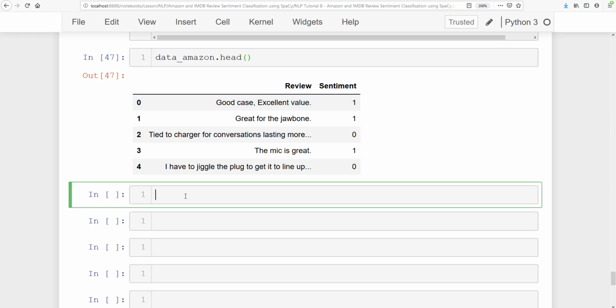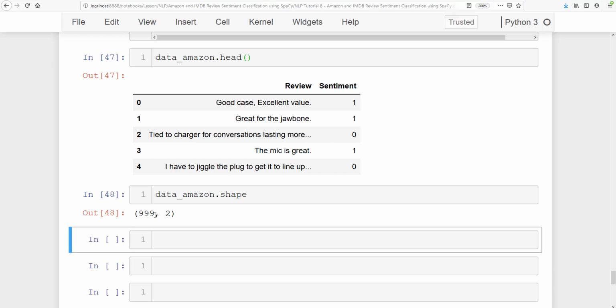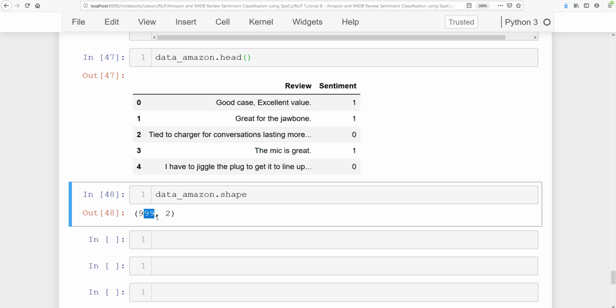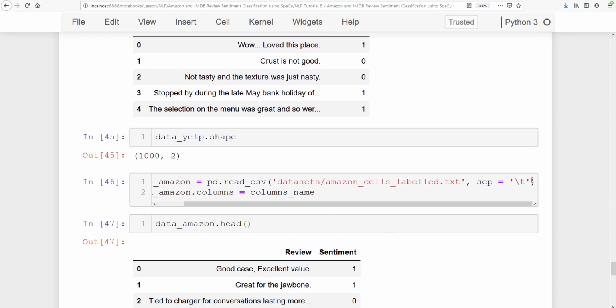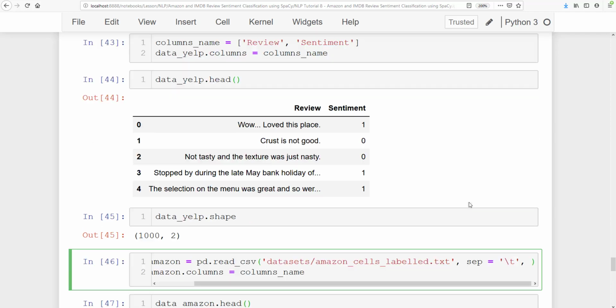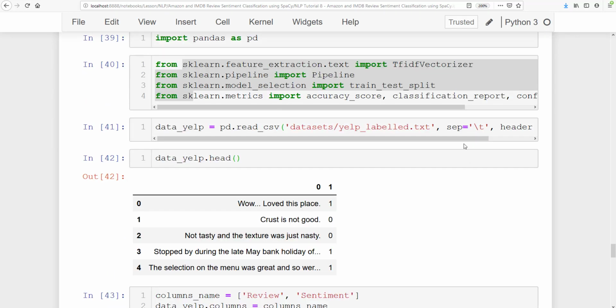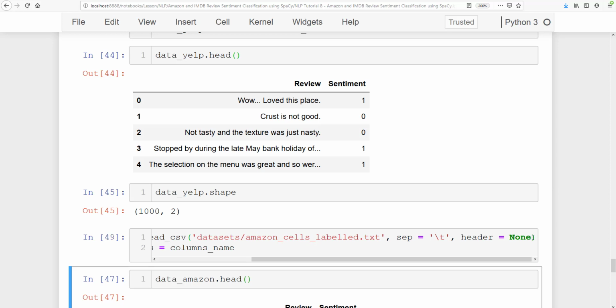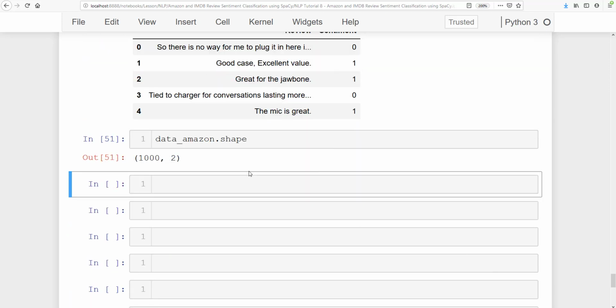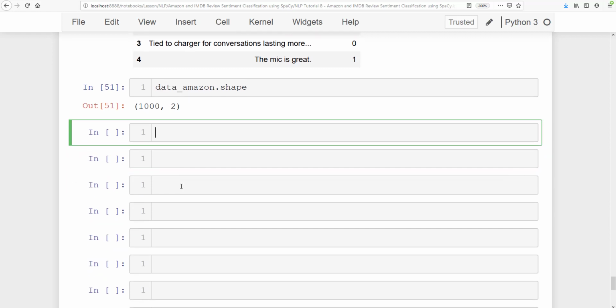So here we have the data from Amazon, and if we see the shape, it says that it has a total of 999 reviews only. I think we have missed the header here, so we should put header is equal to None. All right, now we should get a total of 1000. Great.